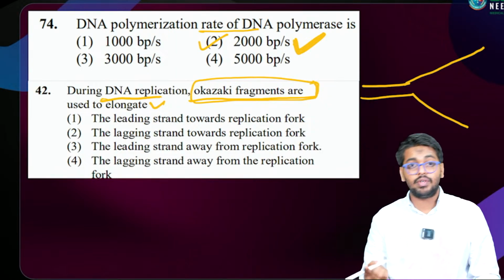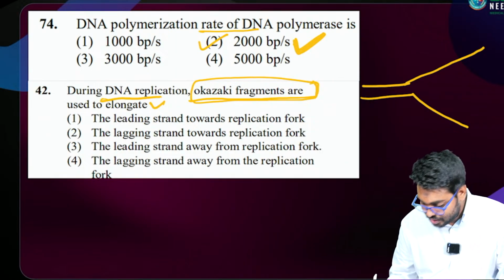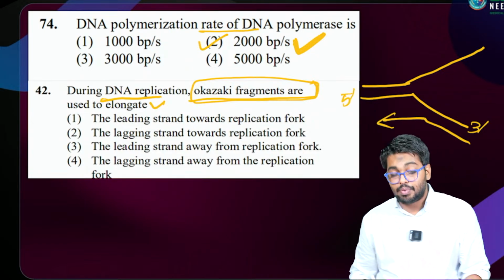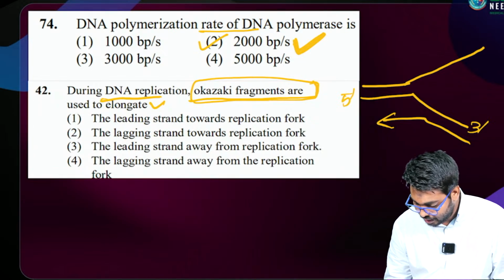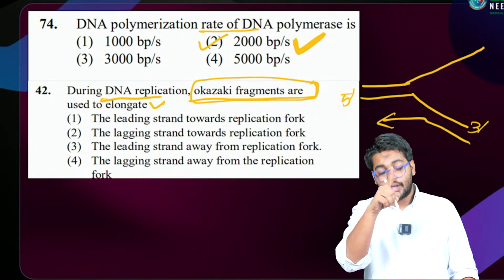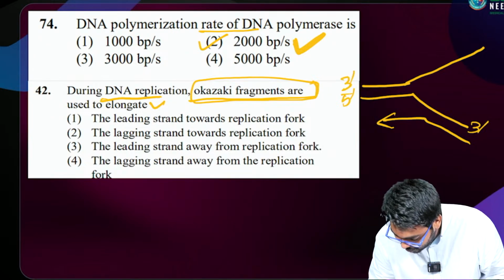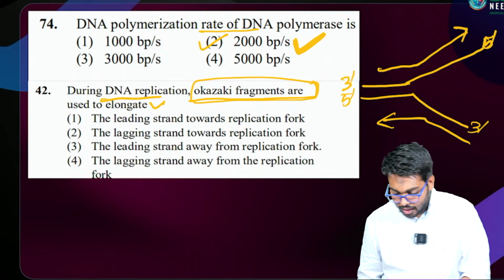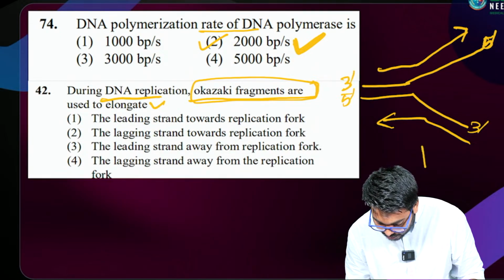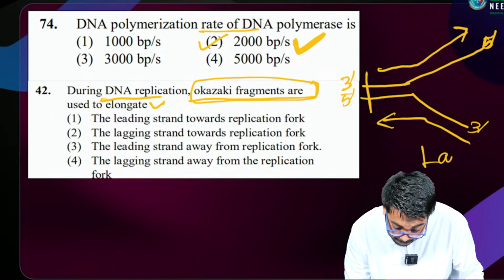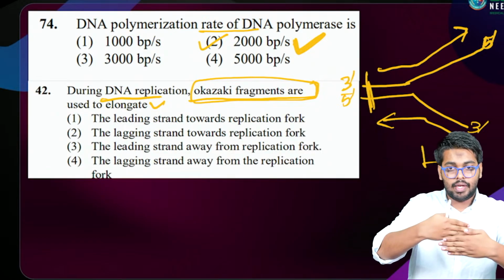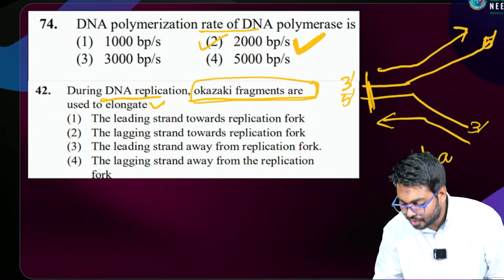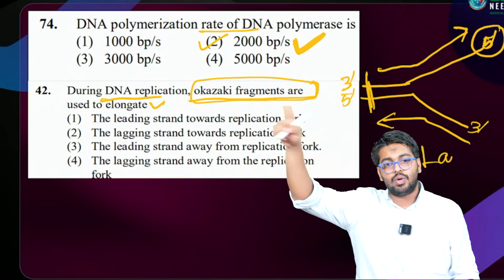This is 3 prime, this is 5 prime. அப்படின்னா the correct direction, they are following the correct direction. இந்த டைரக்ஷன்ல போகுது இல்லையா? இந்த leading strand is towards the replication fork, அதே மாதிரி this lagging strand is away from the replication fork, because that is moving towards the 5 prime end.